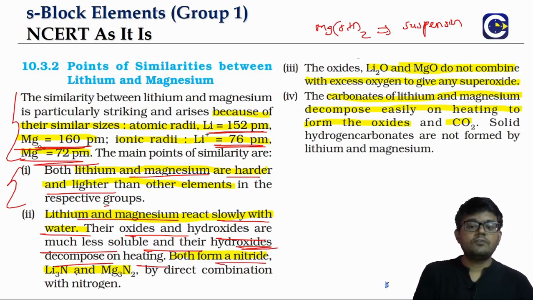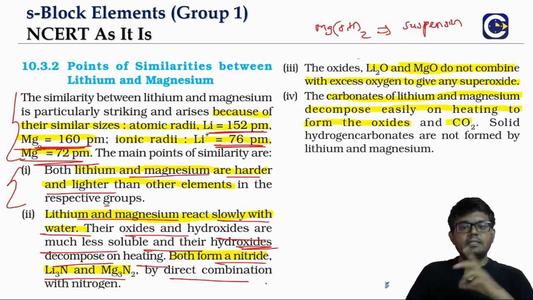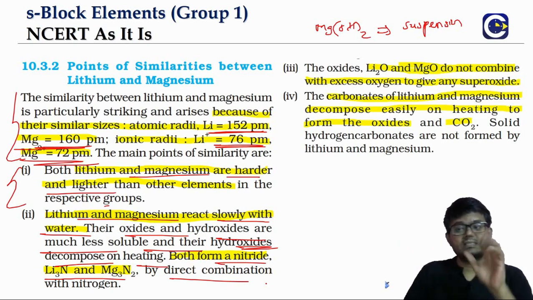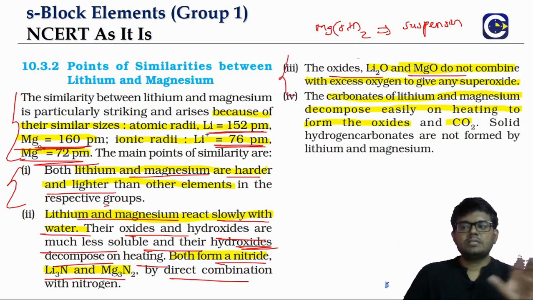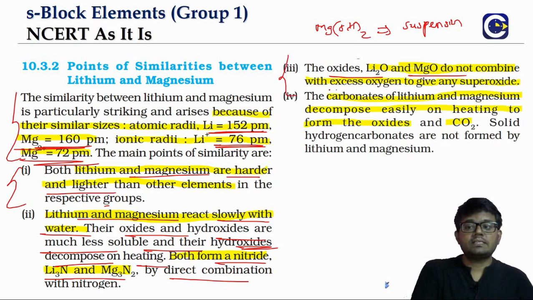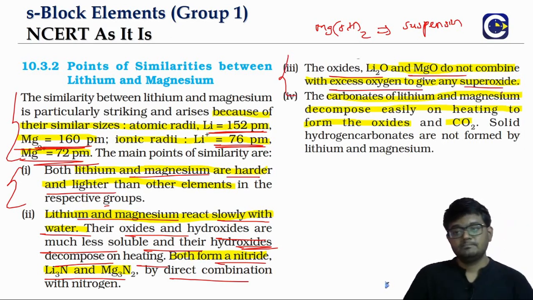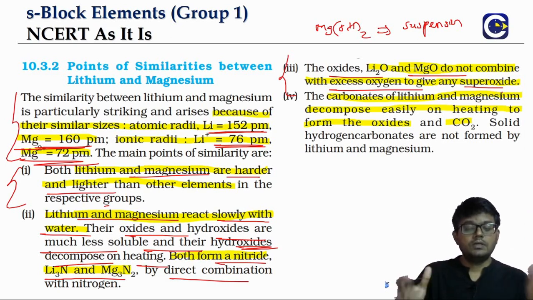Both lithium and magnesium will form nitride. So they can form nitride by direct combination with nitrogen. When you are heating lithium in ample air, we will see that lithium will form both monoxide as well as the nitride. But the other first group elements will not do that. The lithium oxide and magnesium oxide will not combine with excess oxygen to form peroxide or superoxide. Whereas in the first group, when you are burning the alkali metals in air, sodium will form sodium peroxide. Potassium, rubidium, cesium can even form superoxides. But in the lithium case, it will only form monoxide.